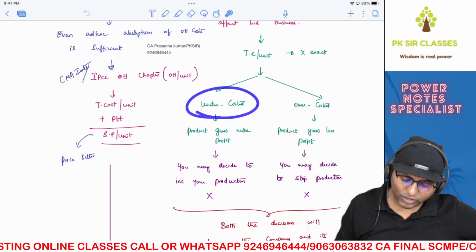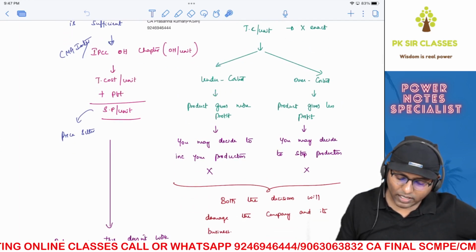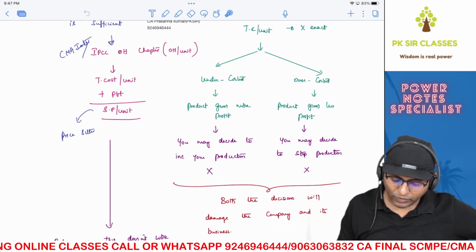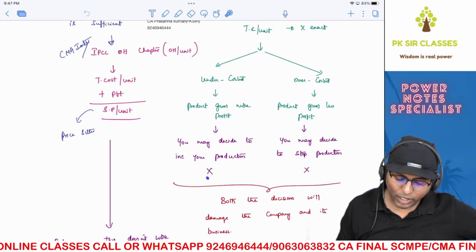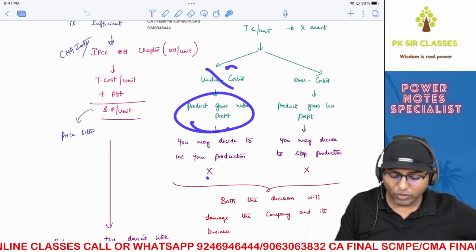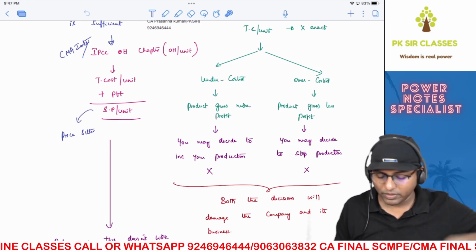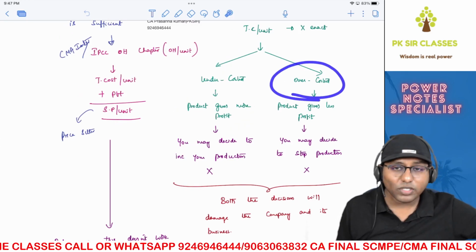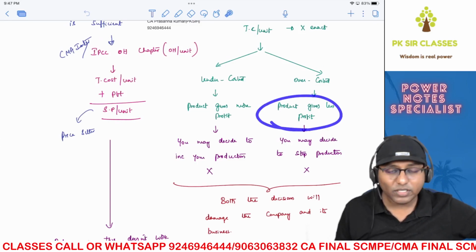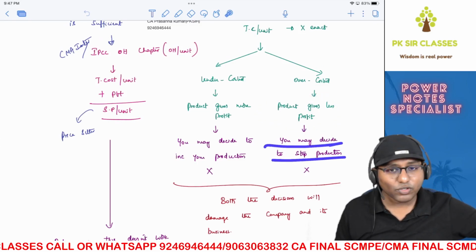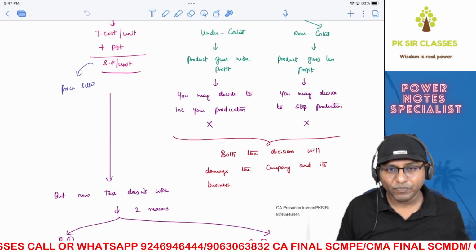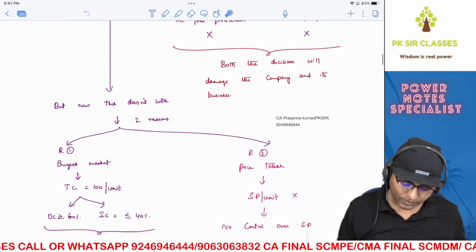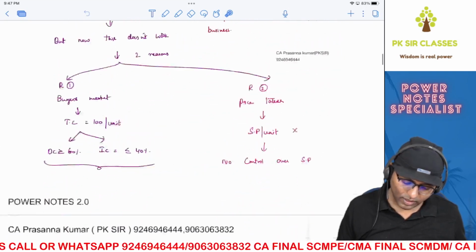If it is under costed, it means the product seems to give more profit, so you may decide to increase your production, which is wrong. Why? Because you feel it gives you more profit because of your wrong calculation of total cost. The same logic applies to the over costed situation. You feel the product is giving you less profit and you may decide to stop production. So both decisions will damage the company and its business. You got the point, isn't it? Right.